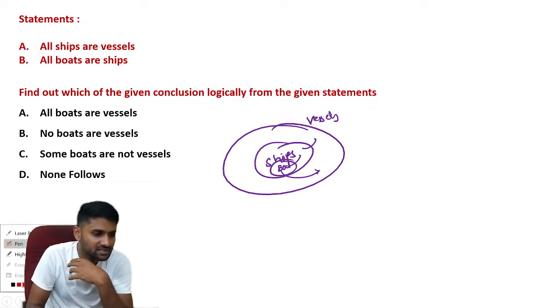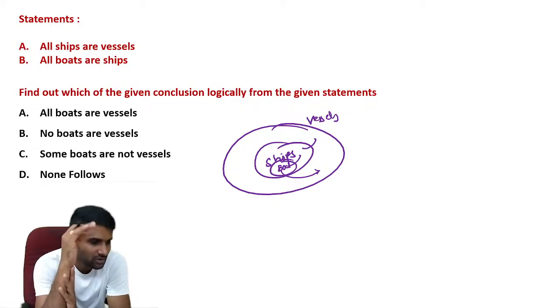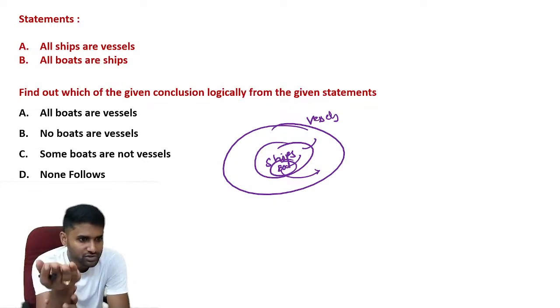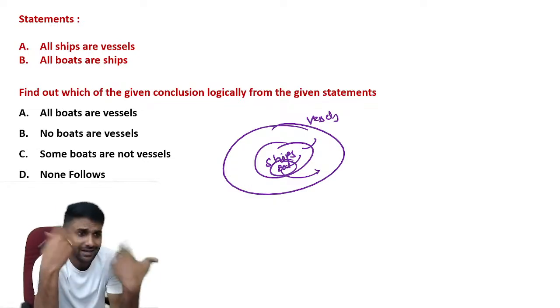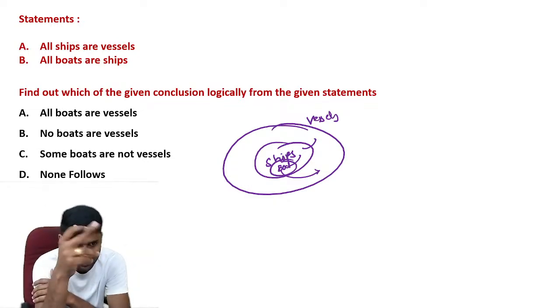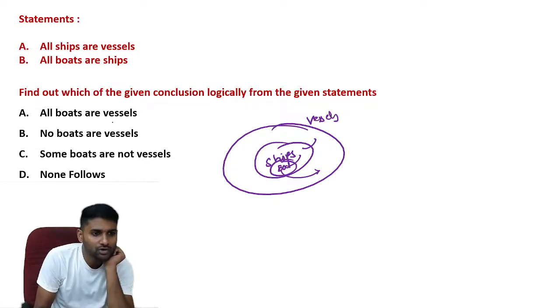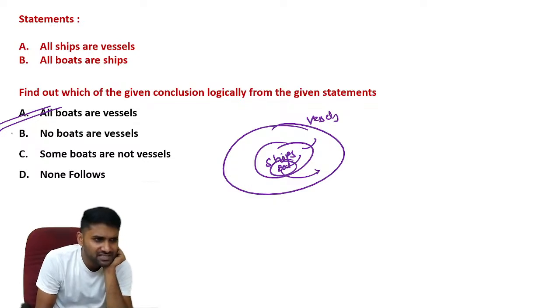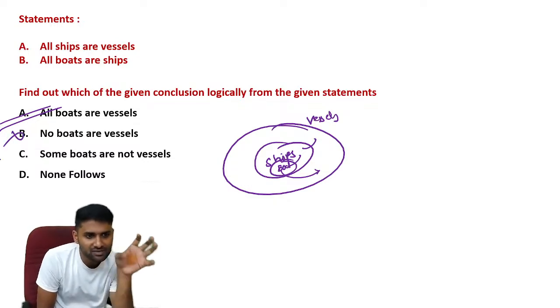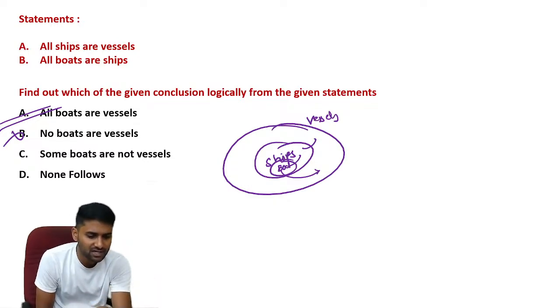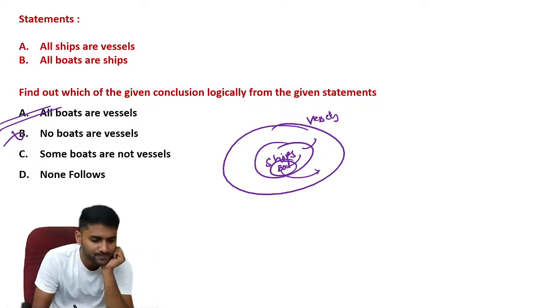Guys, understand the picture. See, the statement itself clearly mentions that all ships are vessels, all boats are ships. Means the entire boat is a part of ship, the entire ship is a part of vessel. So we can say that the entire boat is also part of vessel according to the picture. Now, all boats are vessels. Yes, it's a valid conclusion. No boat is vessel. It's invalid. You can't see boat outside the vessel, but you can see it inside in the picture, right? So it is again an invalid conclusion.